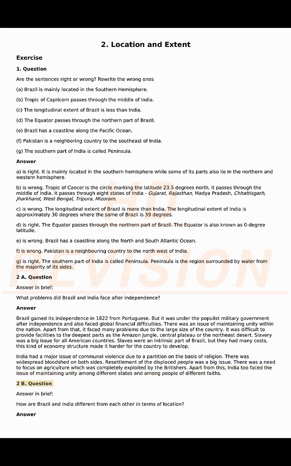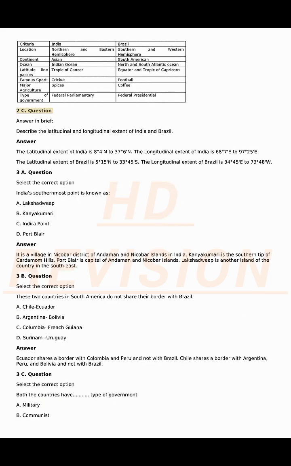2b question. Answer in brief. How are Brazil and India different from each other in terms of location? Answer. 2c question. Answer in brief. Describe the latitudinal and longitudinal extent of India and Brazil. Answer. The latitudinal extent of India is 8°4′N to 37°6′N.